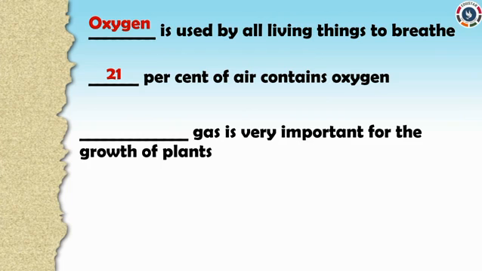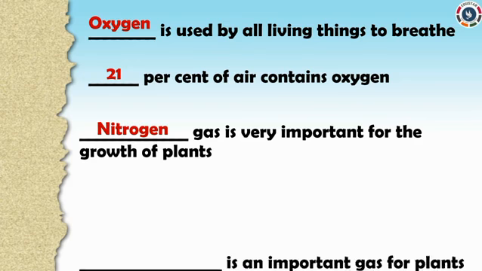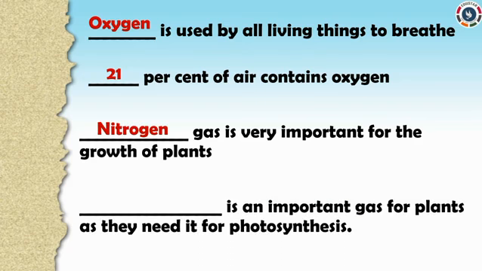Dash gas is very important for the growth of plants. Nitrogen gas is very important for the growth of plants. Dash is an important gas for plants as they need it for photosynthesis. Carbon dioxide.